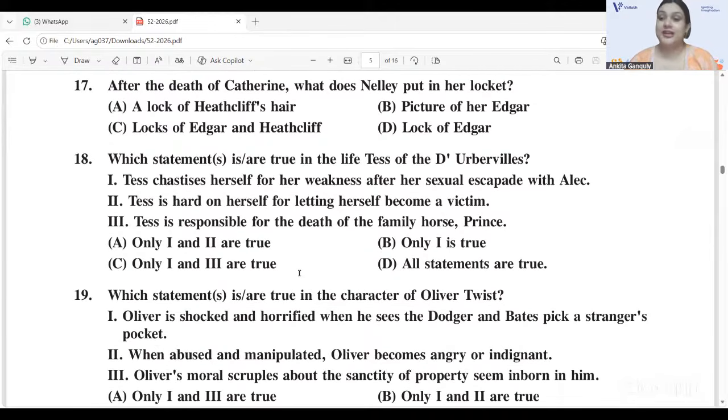Now we have a question from Tess of the d'Urbervilles. Which statements is or are true in the life of Tess? 18D. All are true. Tess chastises herself for a weakness after her sexual escapade with Alec. She's hard on herself for letting herself become a victim. She's responsible for the death of the family horse Prince. All are true. 18D.